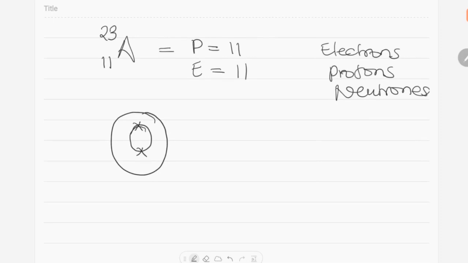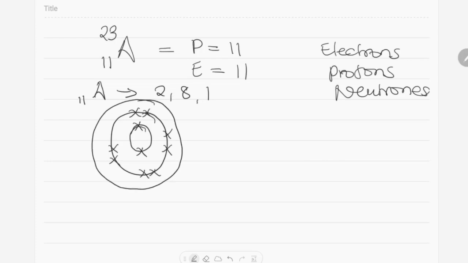The electronic configuration for this atom is 2, 8, 1, which means the second shell has 8 electrons, and we are left with 1 electron in the outermost shell. So atom A has 11 electrons, and this is the way we arrange them.